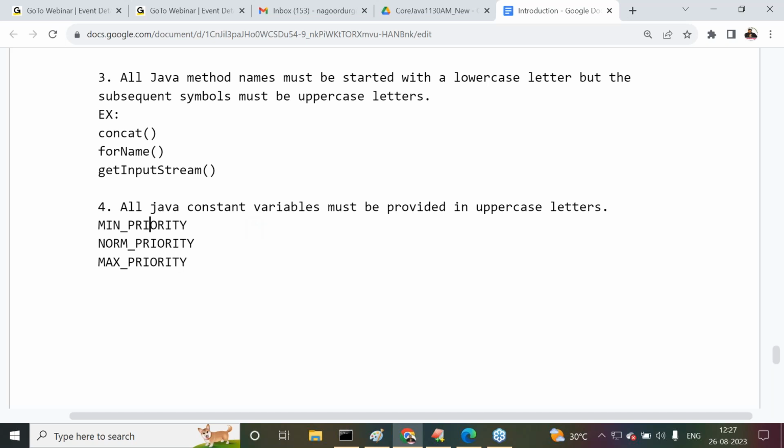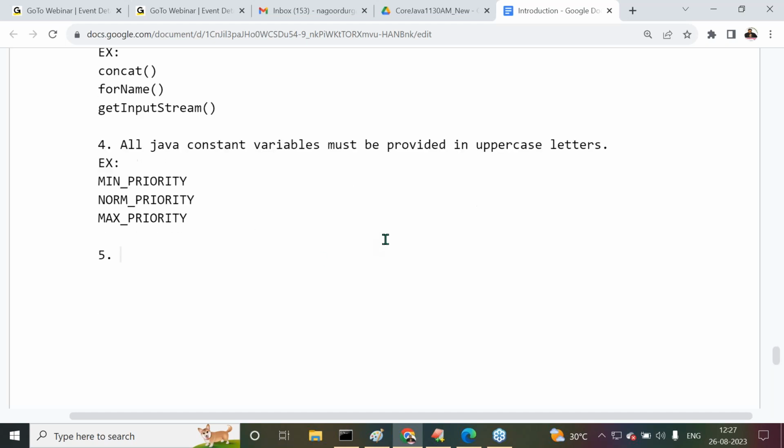Like this, a number of examples are available. Min priority, norm priority, and what is the next one again? No, max priority. All Java constant variables must be provided in uppercase letters. Min priority, norm priority, then what is the next one again? No, max priority. Right, sir.